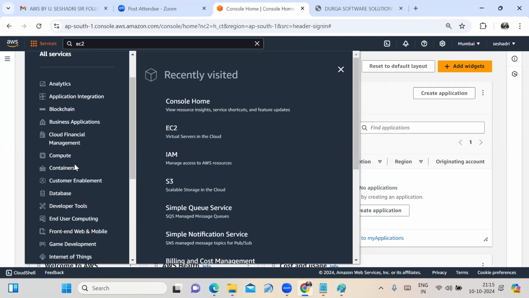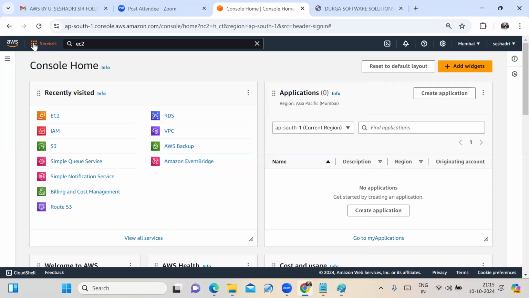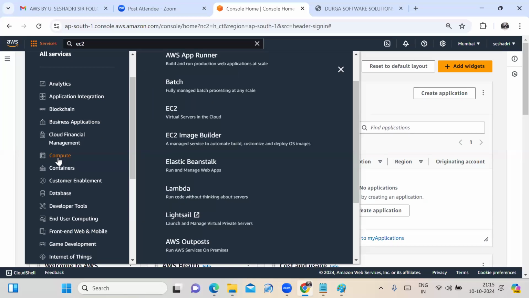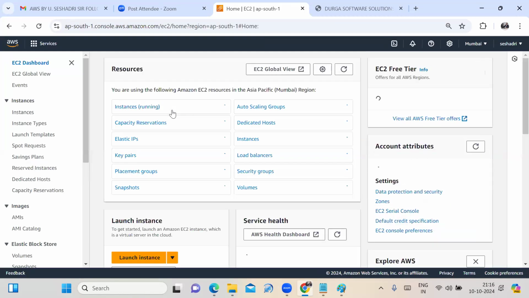Now I am choosing the EC2 service. Click on the services option, choose the compute category, and under it choose the EC2 service.